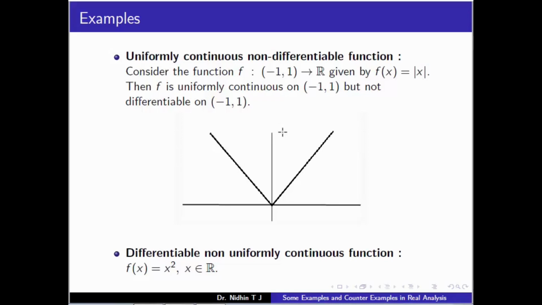As in the case of continuity, we ask some questions: is there a function which is differentiable only at one point? And another question we have asked is, is there a function which is nowhere differentiable? Here, if a function is differentiable, it has to be continuous. If it is not continuous, it is not differentiable.